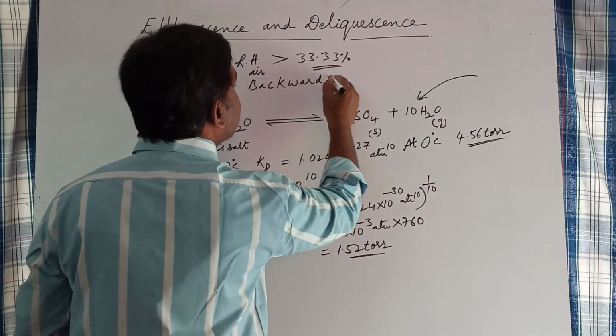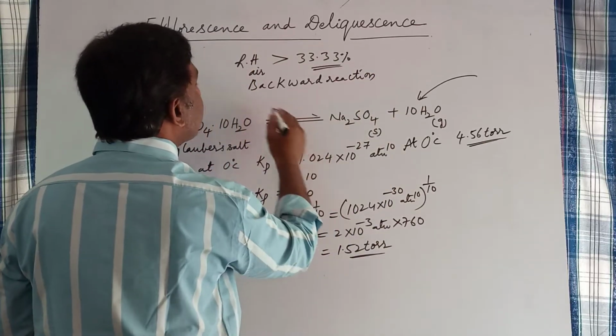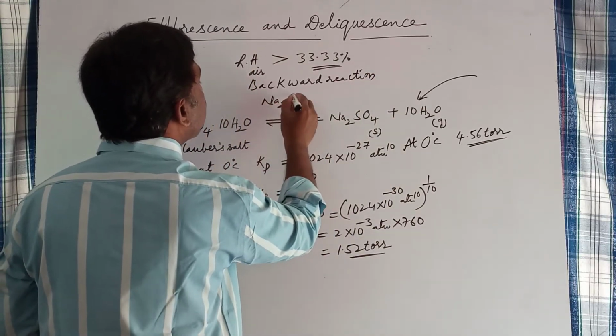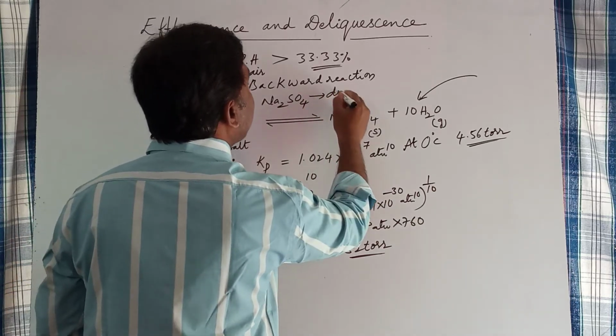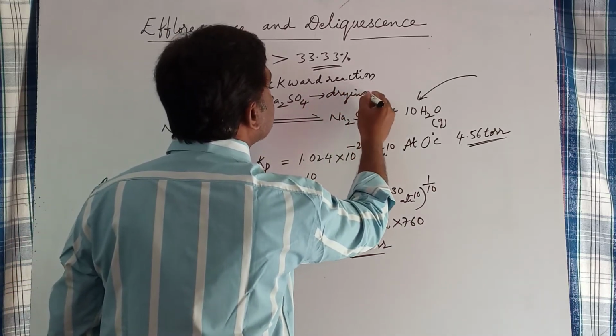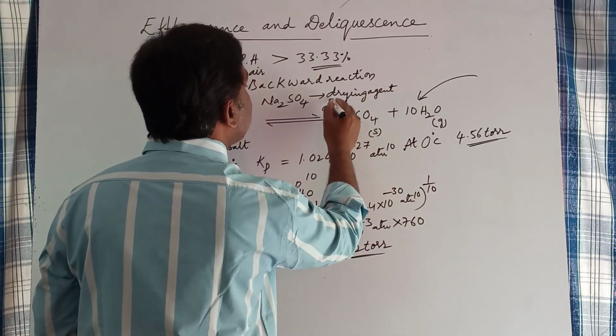In the backward reaction, what happens? Sodium sulfate acts as a drying agent. Since it is soluble in water, it is also known as deliquescent.